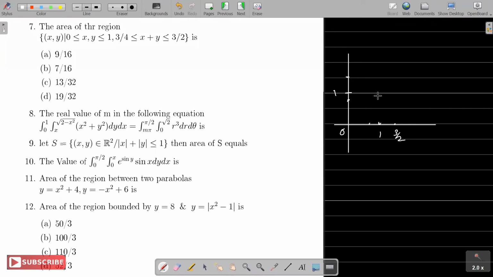So one line is passing through x plus y equal to 3 by 2, that is through 3 by 2, 0 and 0, 3 by 2. That is these 2 points. And one is passing through 3 by 4, 3 by 4, that is this point. So they are actually parallel.